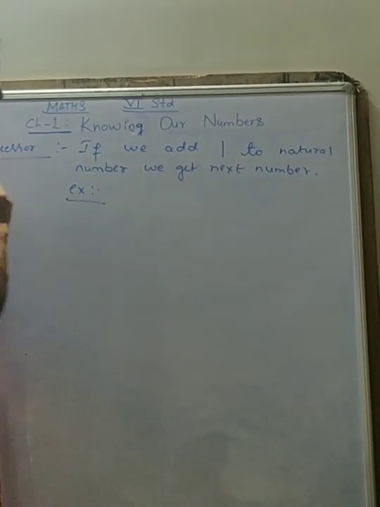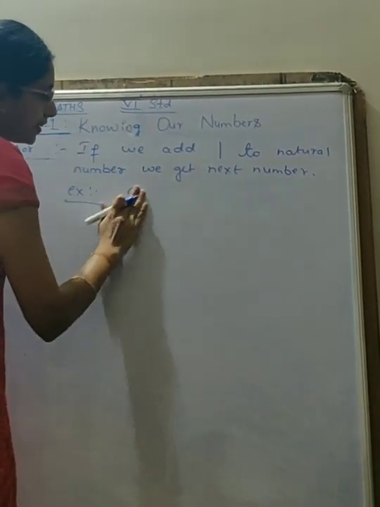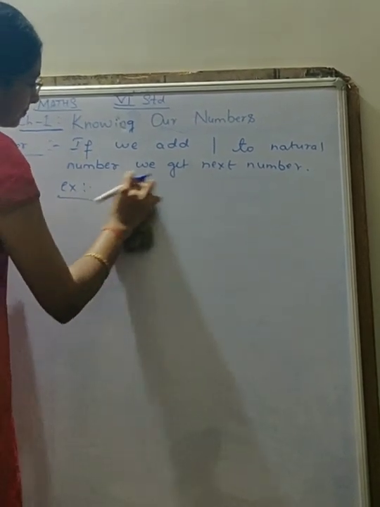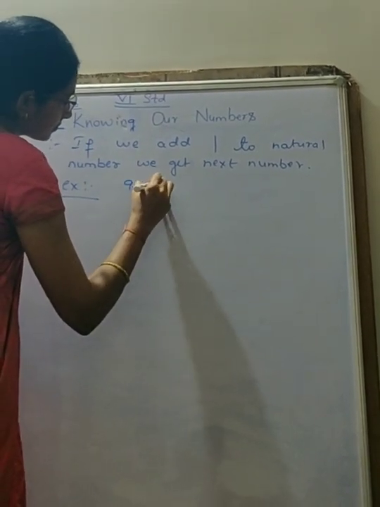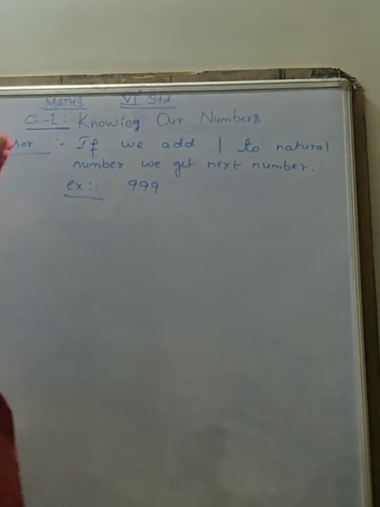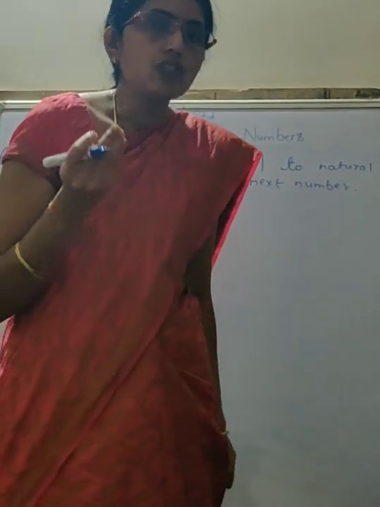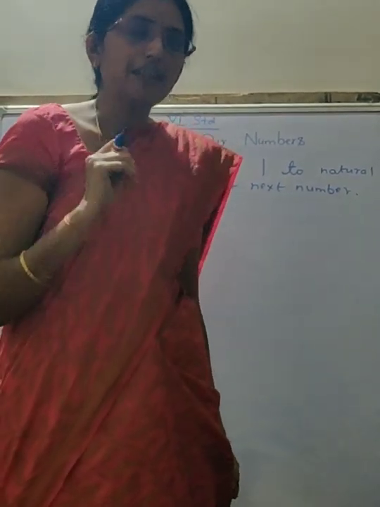For example, if they have given 999 and they have asked you to find the successor of 999.